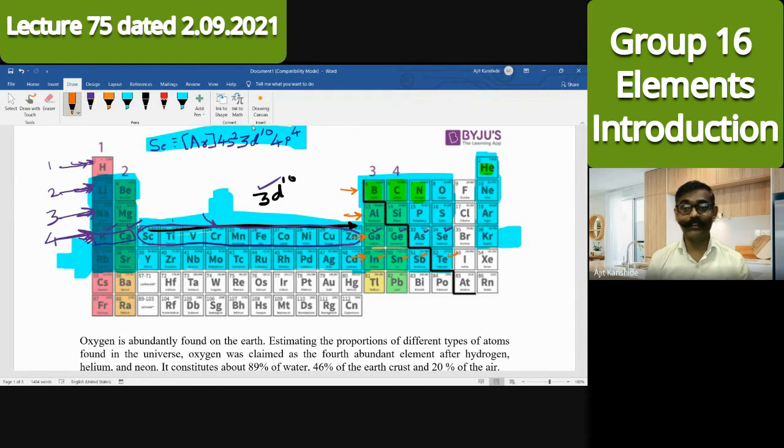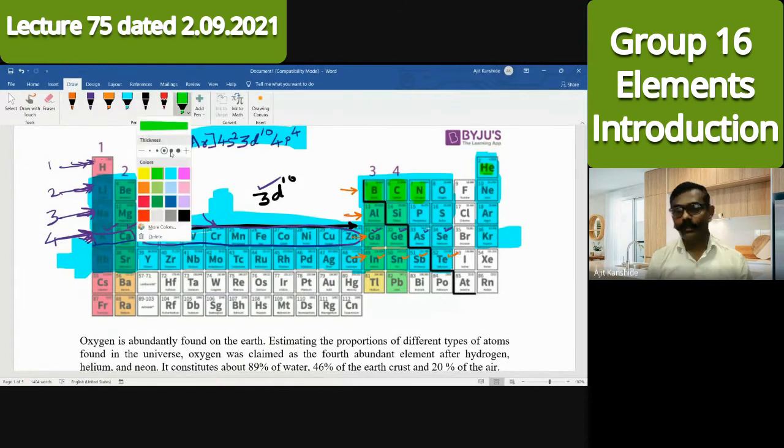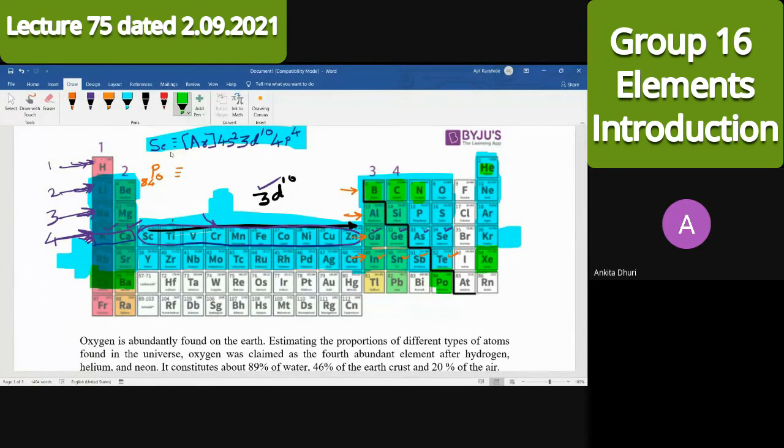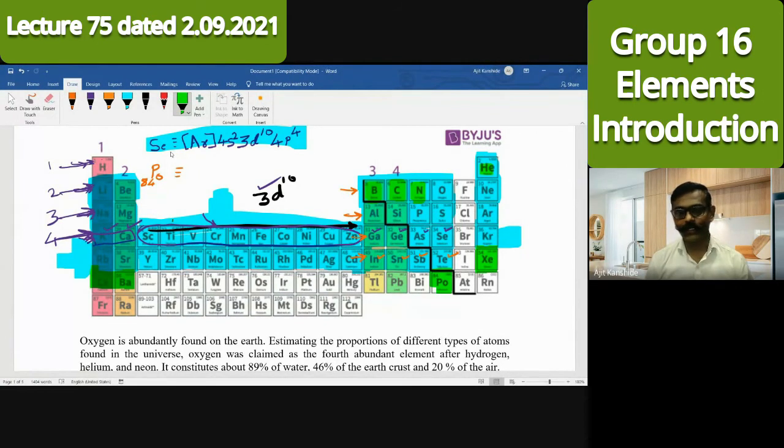Now I want your rigorous help. I want to write the electronic configuration for polonium. The atomic number of polonium is 84. So what will be the electronic configuration? Which nearest noble gas do I have to consider? Xenon. For polonium, yes, right, xenon. Afterwards, which s orbital will I consider for these two elements? 6s. Exactly, the 6s orbital.